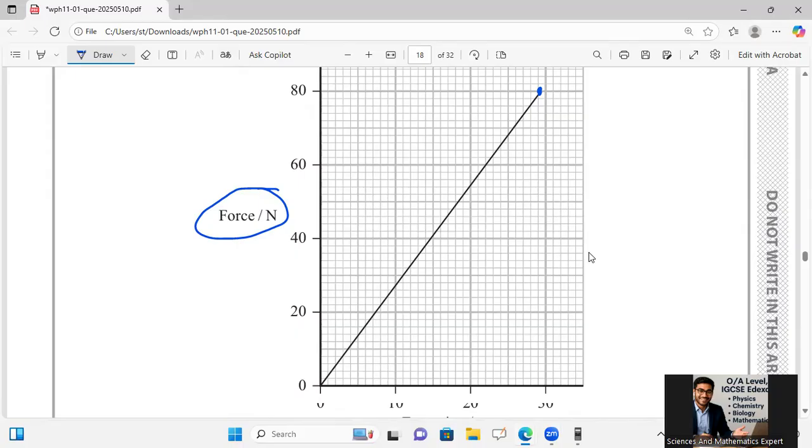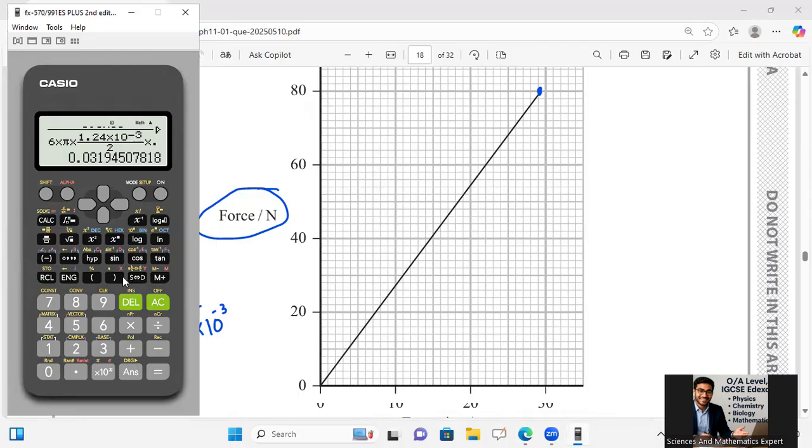So spring constant k is equal to F over x. F is equal to kx according to Hooke's law. So k is equal to 80 Newton divided by 29 multiplied 10 raised to power minus 3. Let's check what value it gives us: 80 divided by 29.